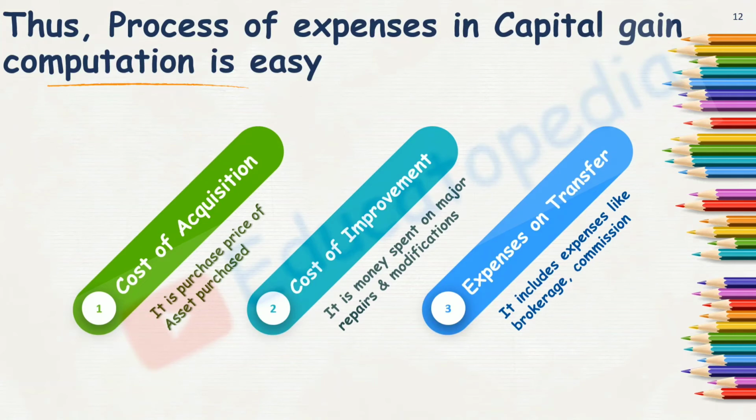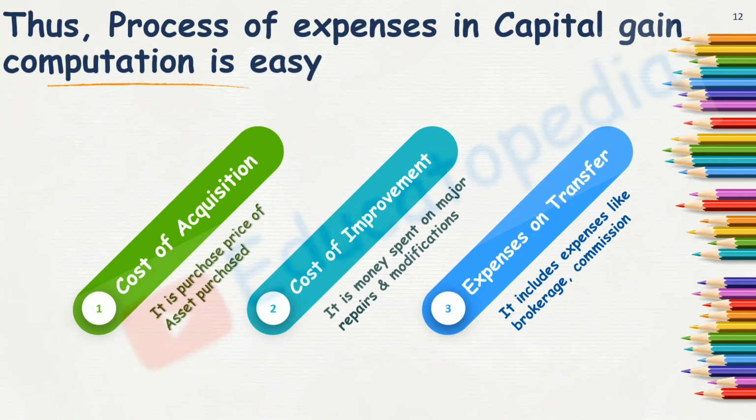So it is termed as a capital expenditure. And now, because I am selling off that asset and that improvement was done to my existing asset, it is termed as a cost of improvement. So cost of acquisition and cost of improvement both are very important from a capital gain point of view, and such capital gain shall be computed only after considering both these, that is cost of acquisition as well as cost of improvement.